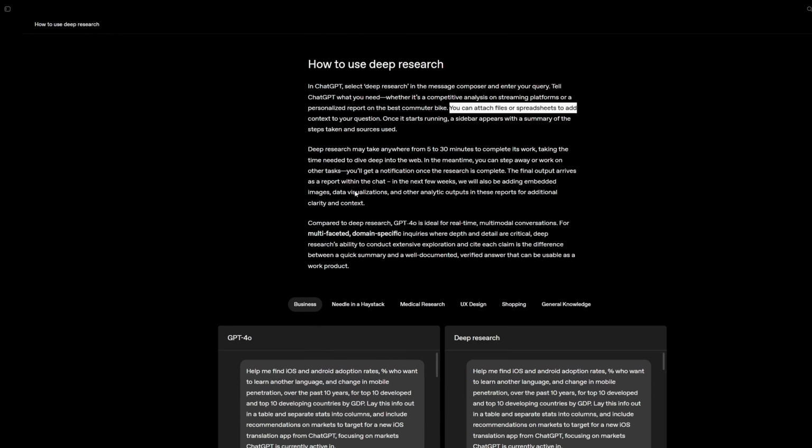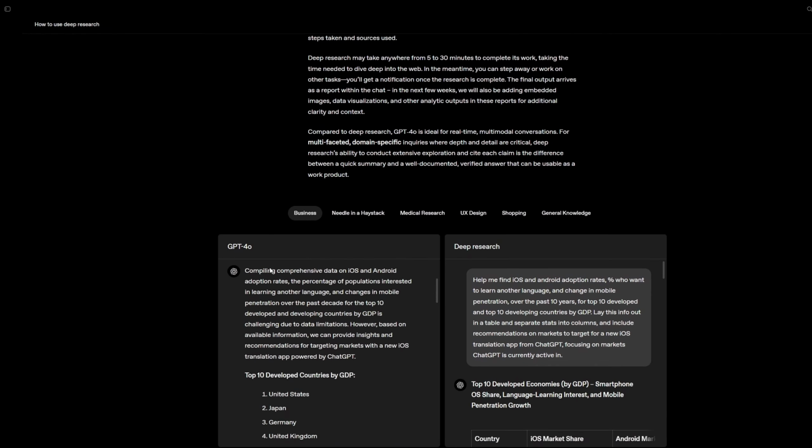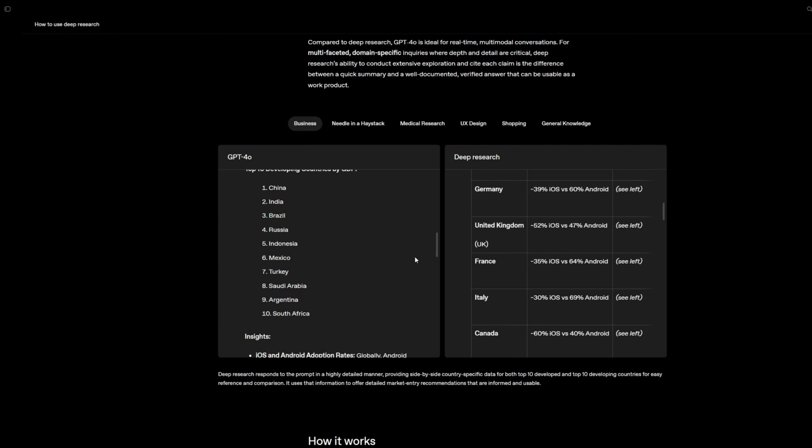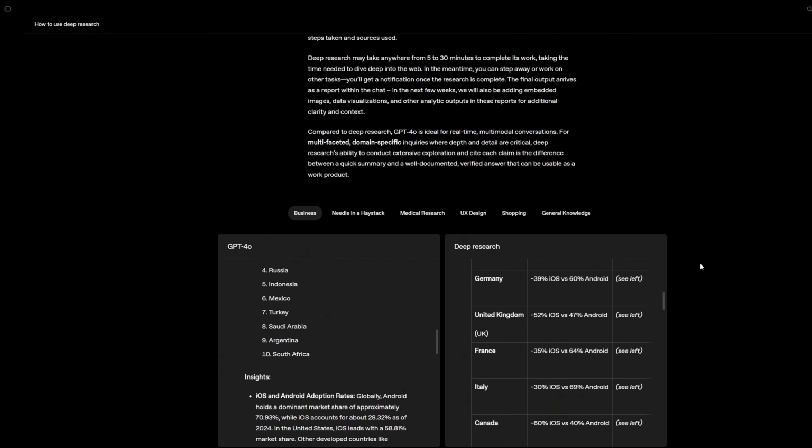Now, if you scroll a little bit, you'll see the difference between two models, which is GPT-4o and deep research. I can scroll over here, I can see the differences. What deep research does is it gives well documented responses, complete with sources, summaries, and even a breakdown of its own thought process.